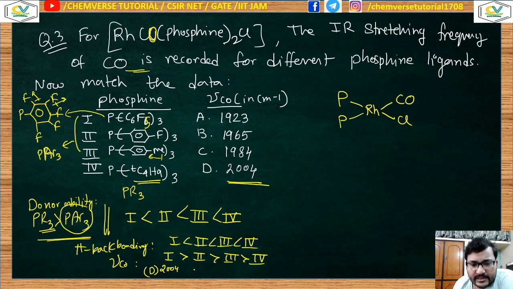Then 1984, so it is option number C. Then 1965, I'm just doing it according to the decreasing order of the value.